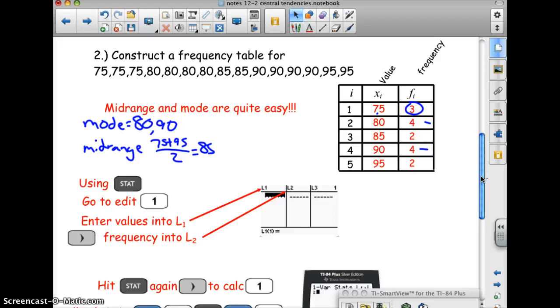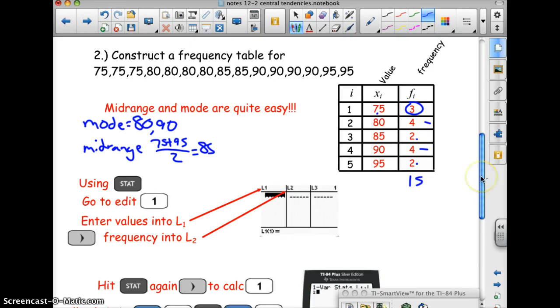I don't think the median is that hard. I mean, how many things are there altogether? So, 4 plus 4 is 8, plus 2 is 10, 12, 15 total, all right? Which means I want 7 before and 7 after.